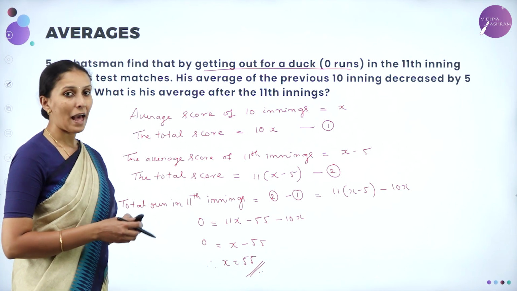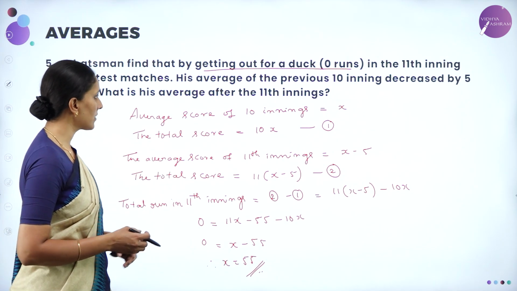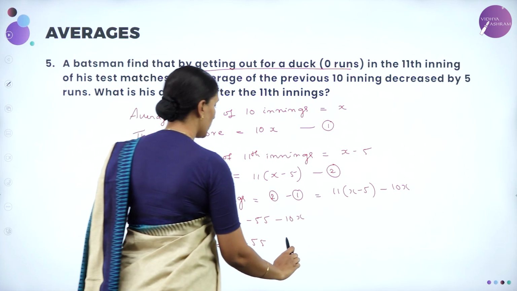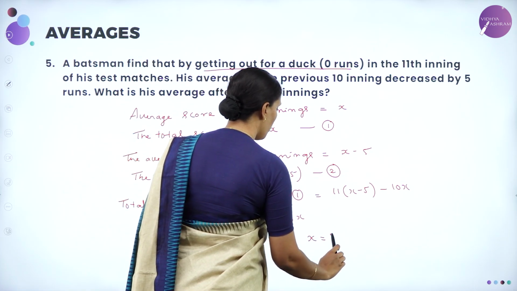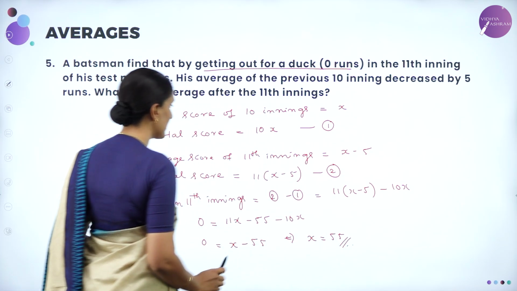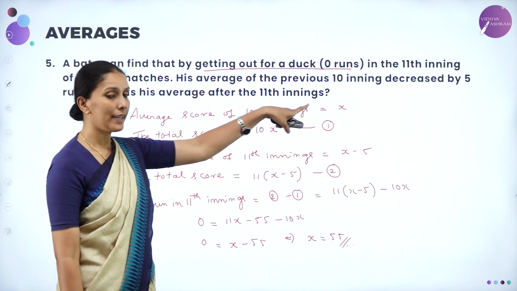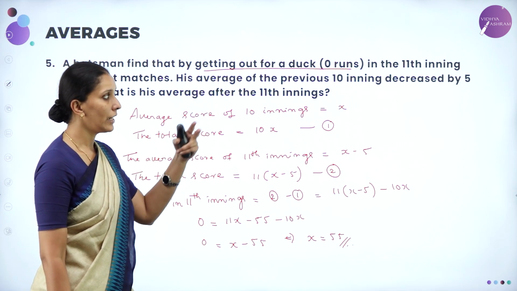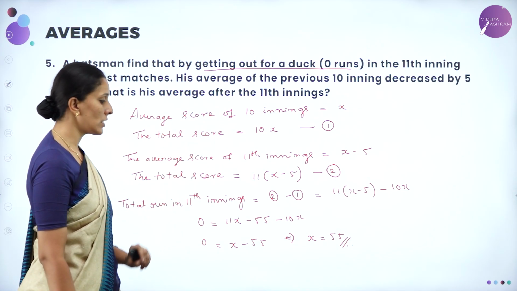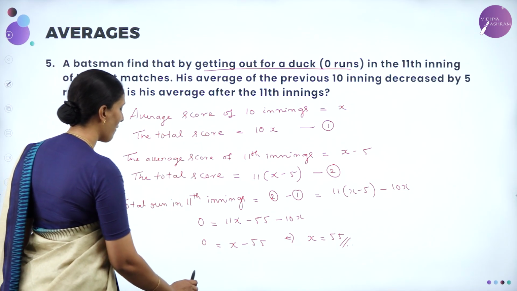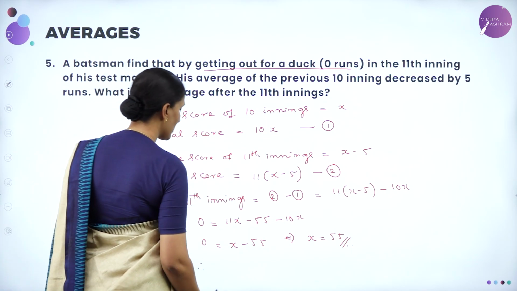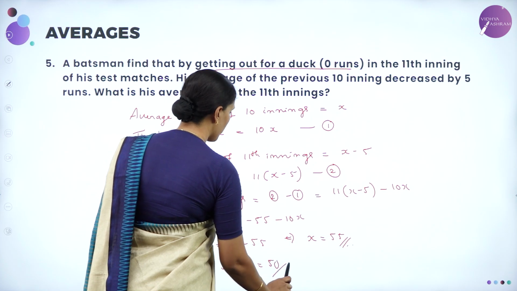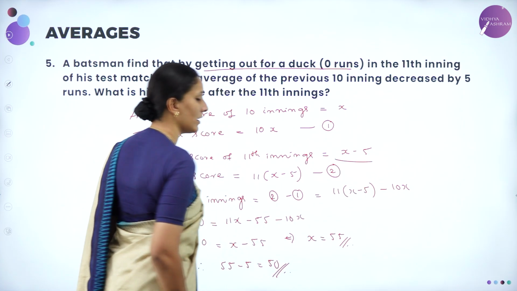So therefore the average after the 11th innings was x is equal to 55. So this implies x is equal to 55. So what is this x? X is the average score in the 10th innings. So clearly they have mentioned his average after the 10th inning decreased by 5 when he scores a 0. So therefore the average after 11th innings is equal to 55 minus 5, which is equal to 50. So which is x minus 5.